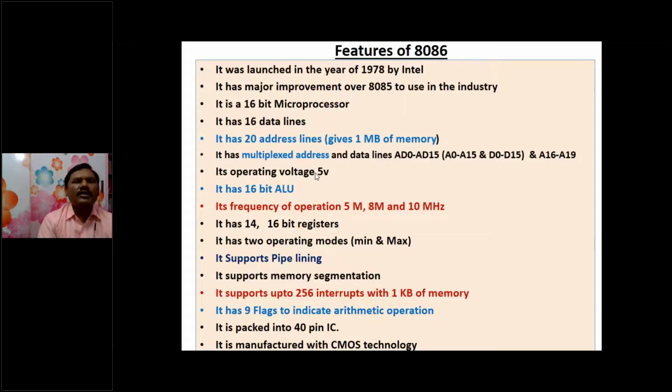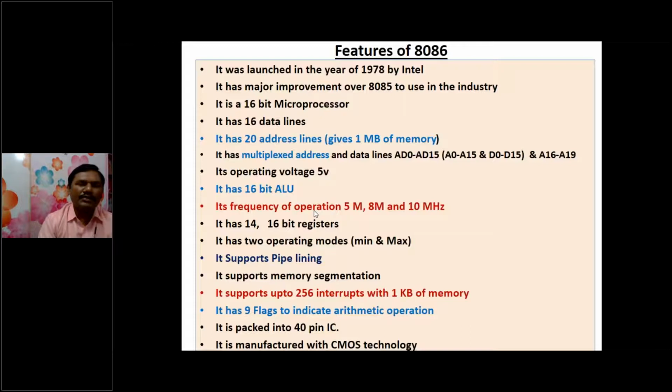As we know, 8086 is a low power device. How can you say that it is a low power device? Because it is manufactured with CMOS technology with an operating voltage of 5 volts or less. That's why it is called operating at low power. It is a low power IC, and its frequencies of operation are 5 megahertz, 8 megahertz, and 10 megahertz, because 8086 comes in different versions operating at those frequencies.